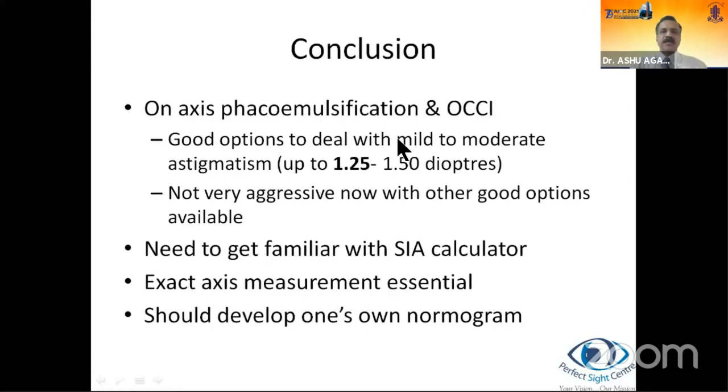In conclusion, on-axis phacoemulsification and OCCIs are a good option to deal with mild to moderate astigmatism of up to 1.25 to 1.5 diopters. We are not very aggressive now with other good options available. One needs to get familiar with the SIA calculator, and exact axis measurement is very essential here. One should develop one's own nomogram.